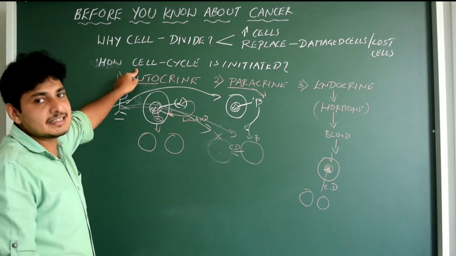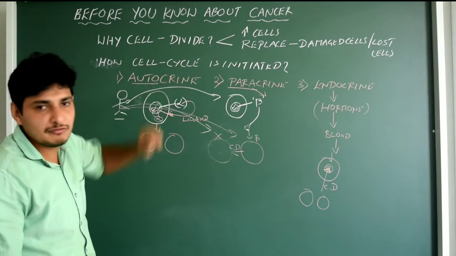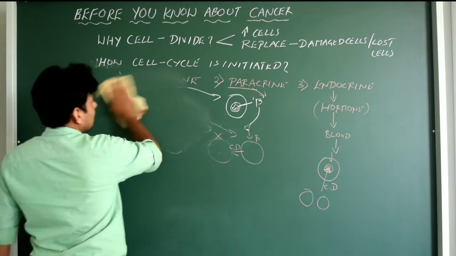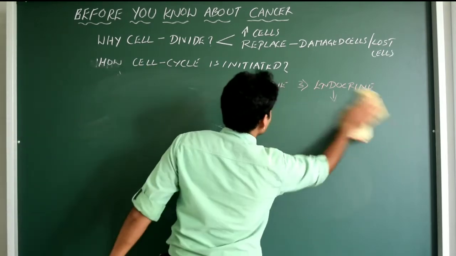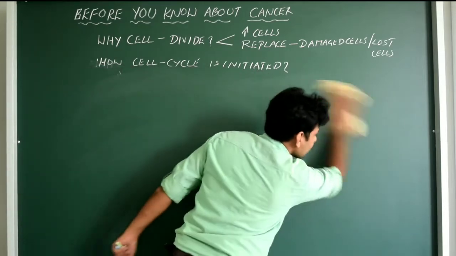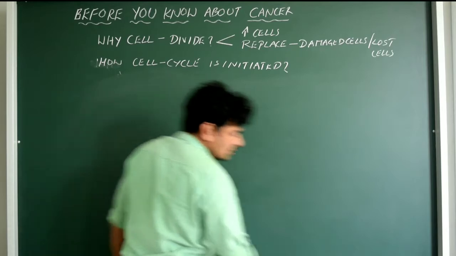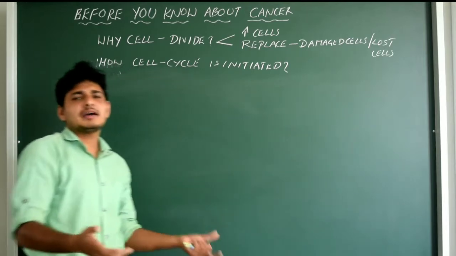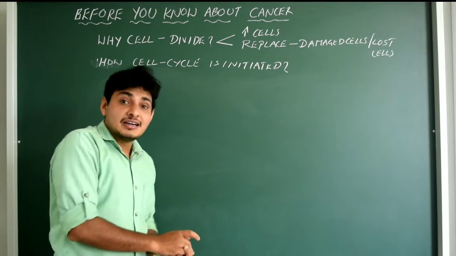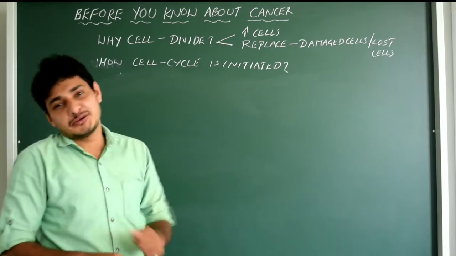How exactly is cell division initiated? These are all normal processes. Okay, we just erase this. What if the cell now follows autocrine, paracrine or endocrine pathways, fine. But what if the cell division is uncontrolled?